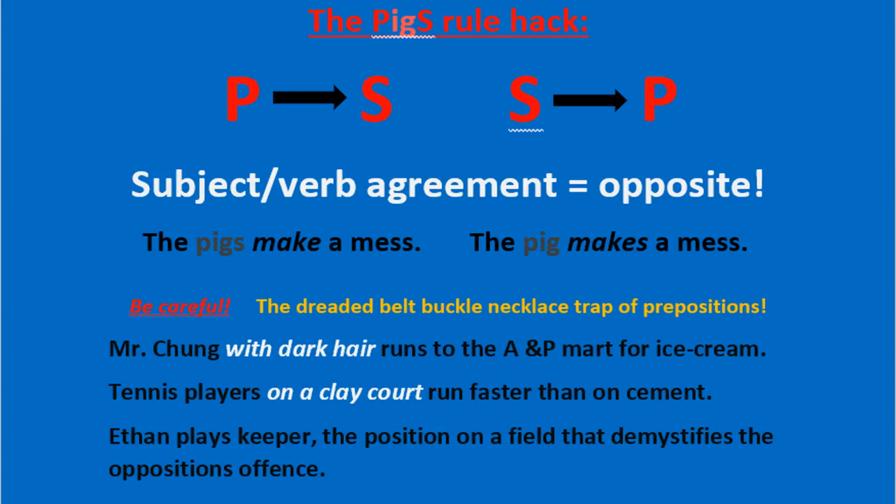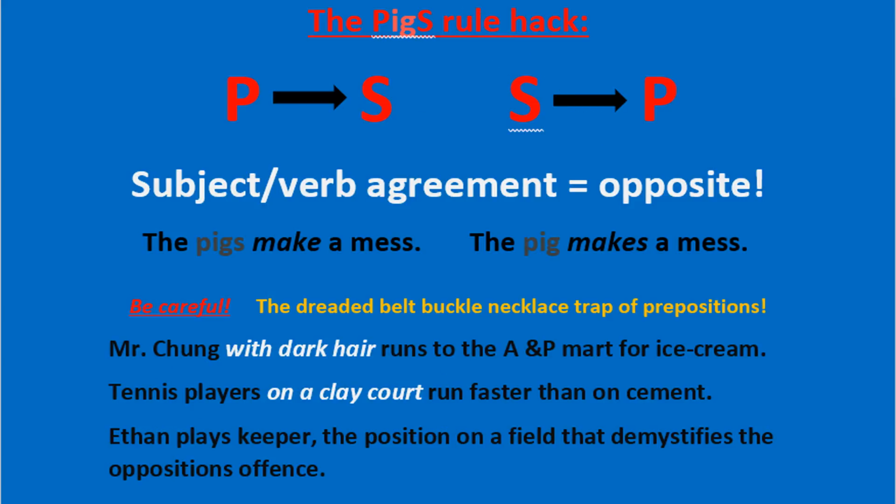Let's take a look at example number 2. Example number 2 here: tennis players on a clay court run faster than on cement. If you look over here, the noun is tennis players. It's the subject, and that is plural. On a clay court, on starts our preposition. We can cross that out because it separates the noun from the verb. And here's the verb, which is singular. You see it? Kids, plural goes to singular, just like we saw up here. Singular to plural, plural to singular.